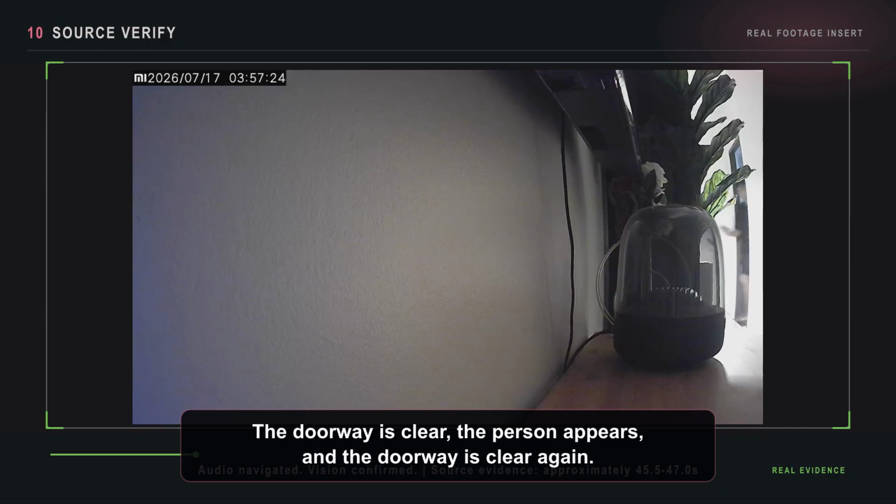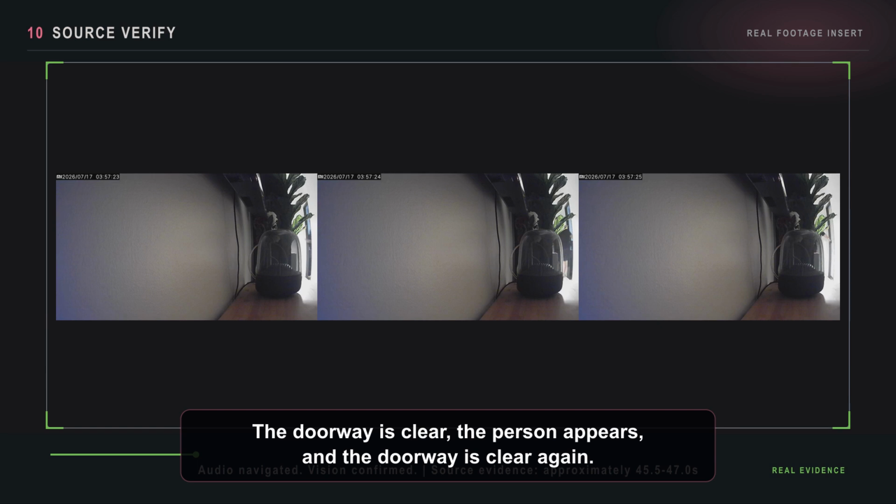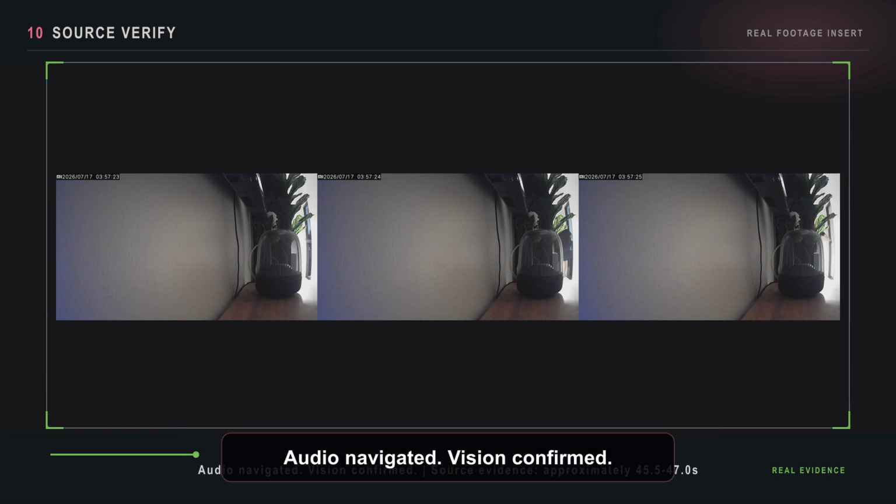The source confirms the sequence. The doorway is clear, the person appears, and the doorway is clear again. Audio navigated, vision confirmed.